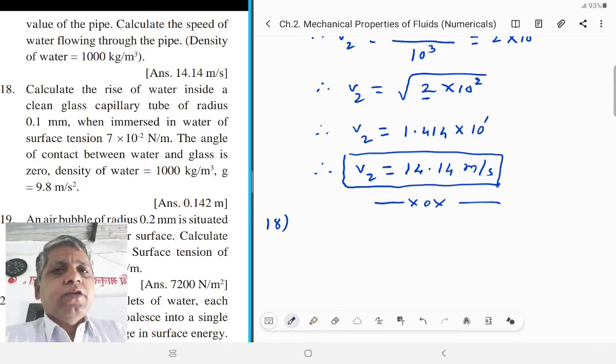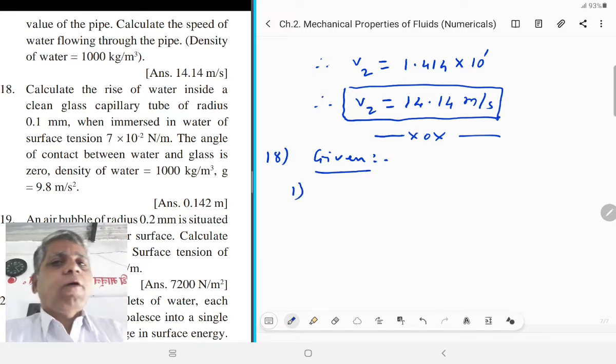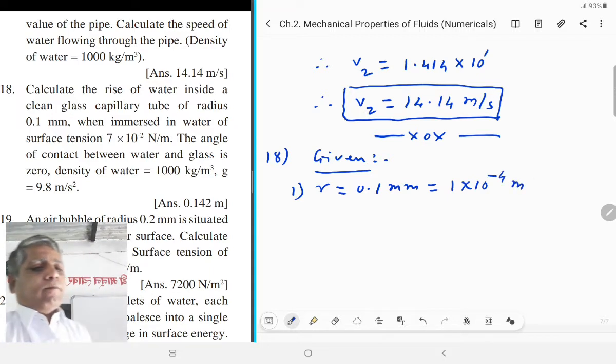Here in this sentence, the first given point is the radius of the capillary tube, R is equal to 0.1 millimeter, that is equal to 1 into 10 raised to minus 4 meter.